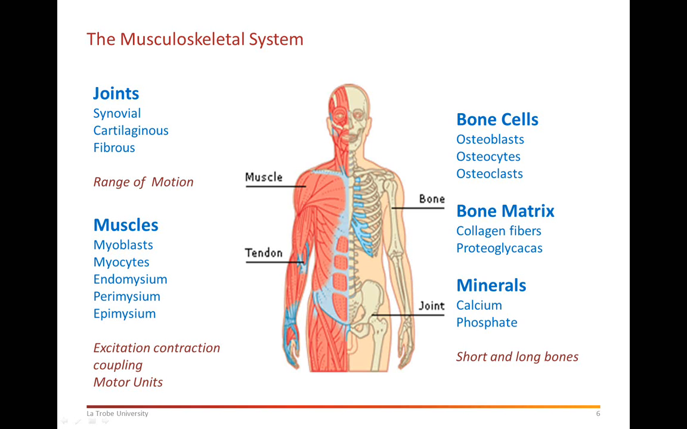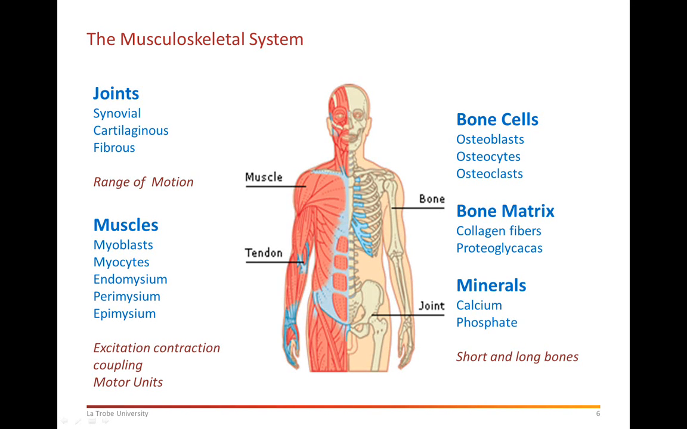So just as a snapshot here, bone cells are called osteoblasts, which build matrix, and osteocytes, which maintain the matrix, and osteoclasts, which destroy bone cells, or resorb and remodel them so that they can become new. And we have the bone matrix, mainly composed of collagen fibers and proteoglycans, and it becomes a hard bone structure because of calcium and phosphate in the bones.